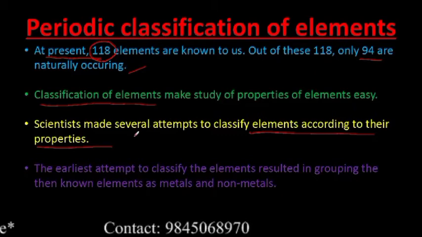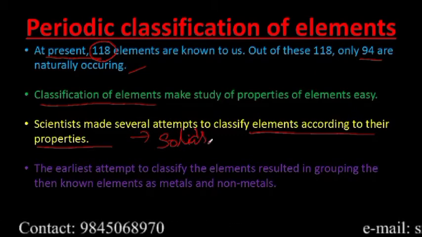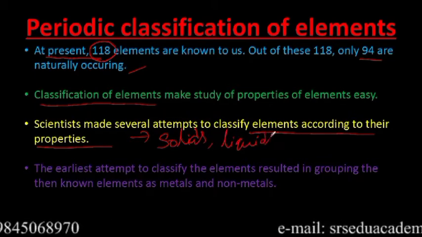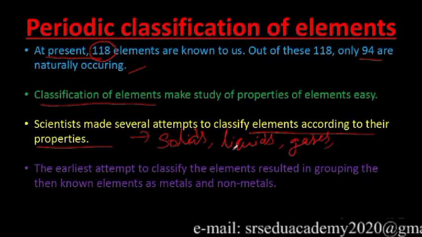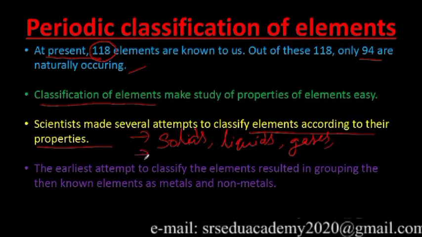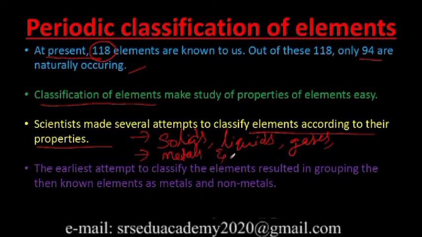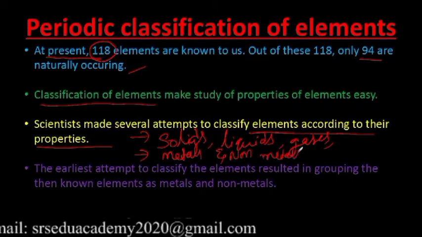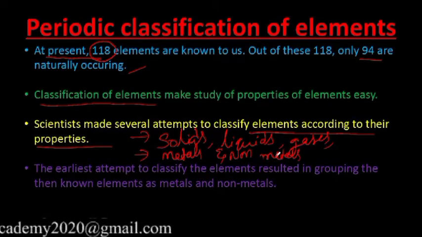What are those states of matter? Solids, then liquids, and then gases, right? This is one property, and another property which you know is the metals and non-metals property. Based on these kinds of characters or properties, they started to classify the elements.